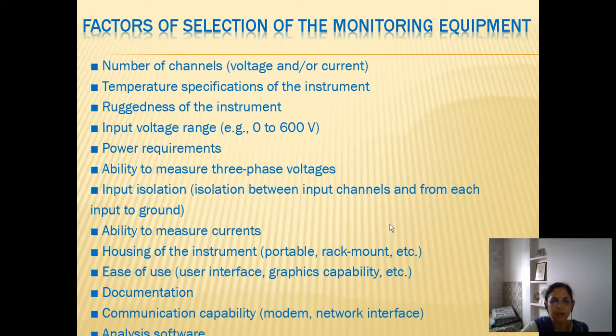There is no doubt, as per the requirement, we can go for various different types of monitoring equipment. But the more the facilities, the more useful it could be, but it could also be more costly. So we have to make a choice of selecting appropriate monitoring equipment.